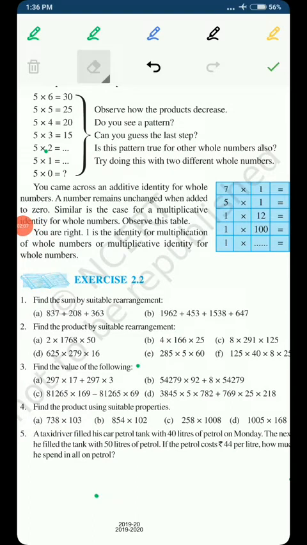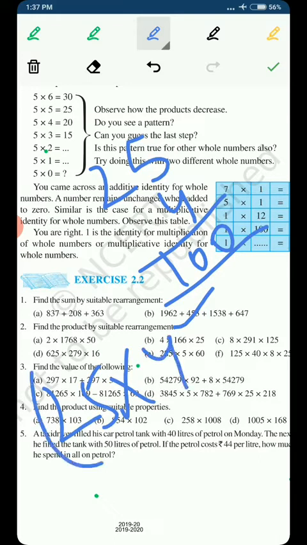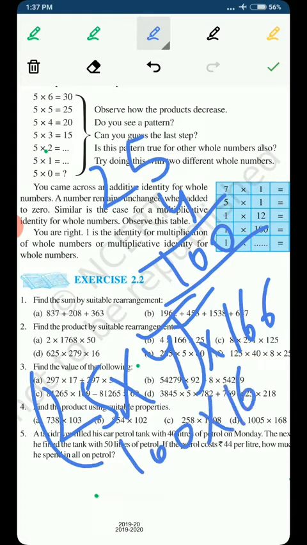Similarly, you can see many other questions in which this kind of thing will help you. Like in part 2, you can see 4 multiply 166 multiply 25. If you have read the table of 25, then you must know that 25 fours are 100. So first we will associate 25 with 4, and we will multiply this association with 166, which is given in question number second, part B. This way it will become 100, and 100 multiplied with 166 becomes 16600.